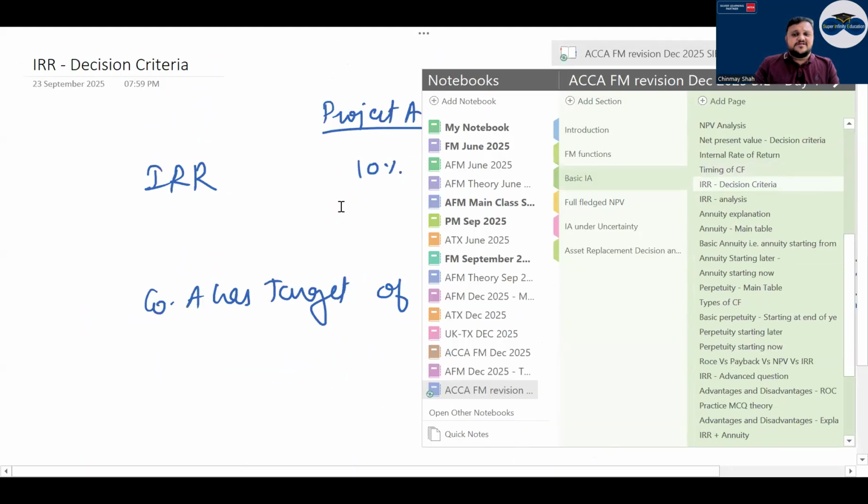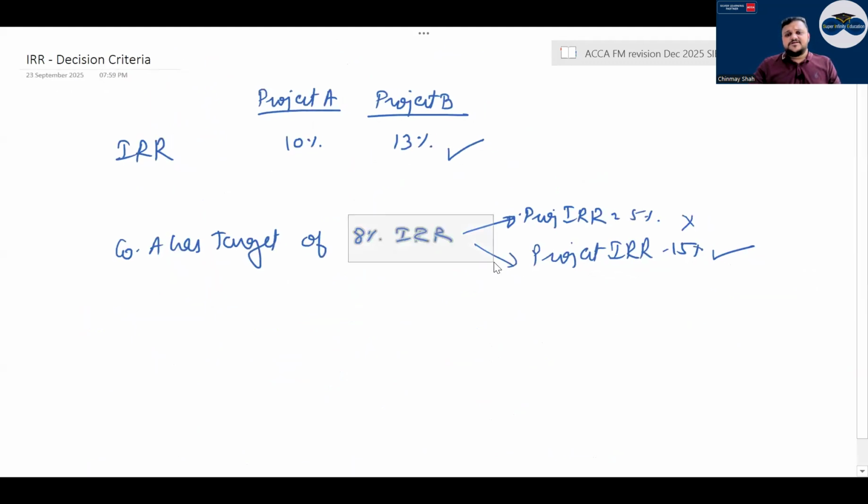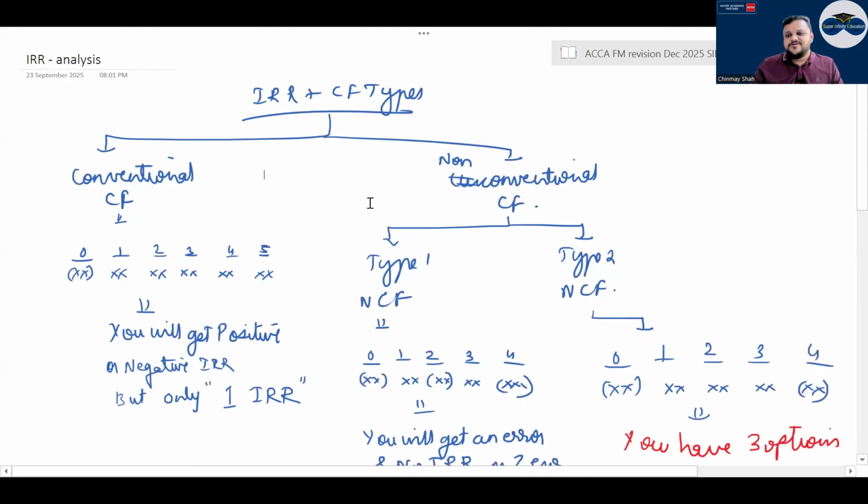Then in IRR, the decision criteria is very simple. What is the decision criteria? Tell me. Between IRR of 10% and 13%, you will choose the project which has higher IRR, right? If the company has a target of 8% IRR, and one project IRR is 5% and another project IRR is 15%, the 5% one will be rejected and the 15% one will be chosen, correct? Decision criteria. IRR, then you have IRR of conventional and non-conventional cash flow.